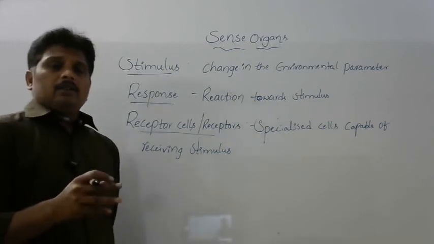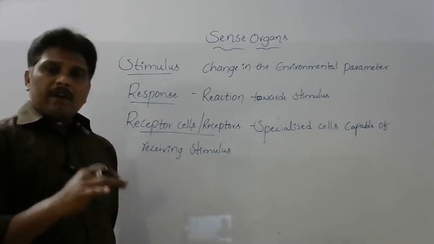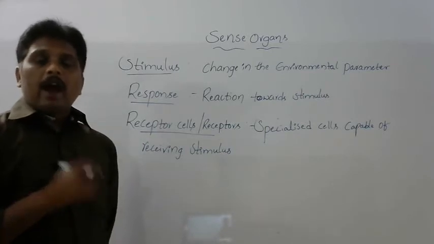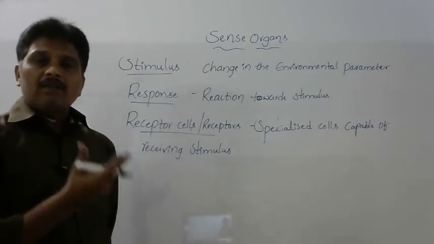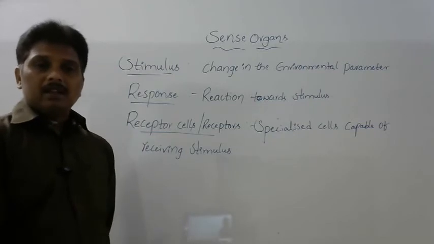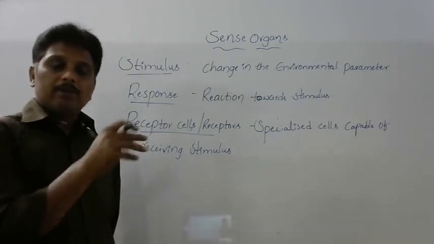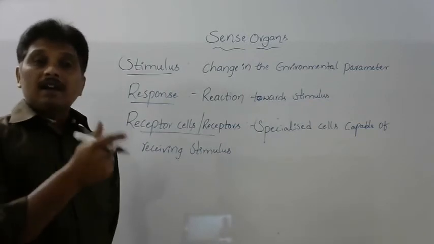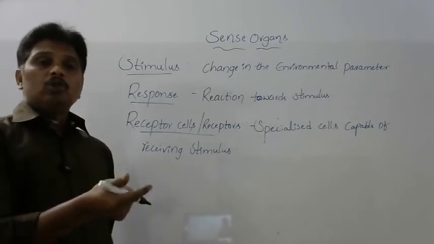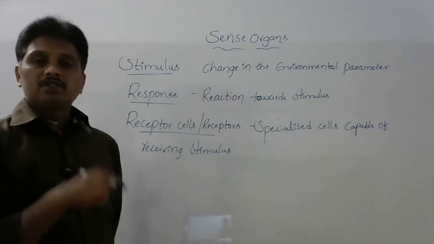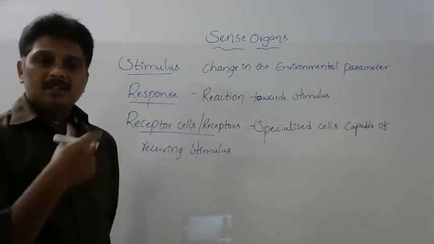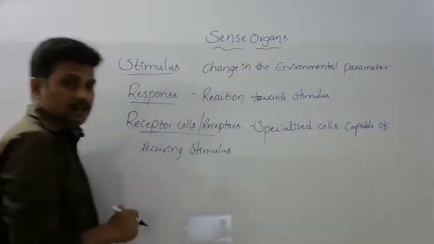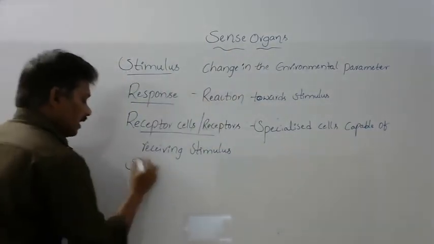These receptor cells are confined to particular organs. Because of the presence of these receptor cells, those organs are able to receive or sense the stimuli. That is why they are called sense organs.